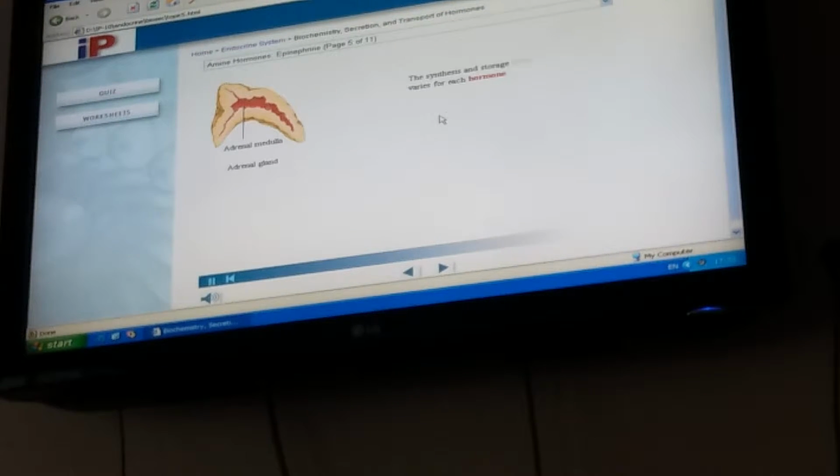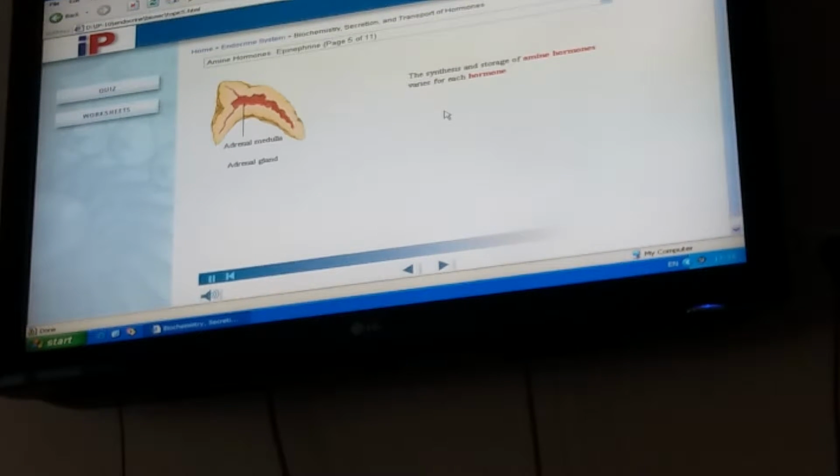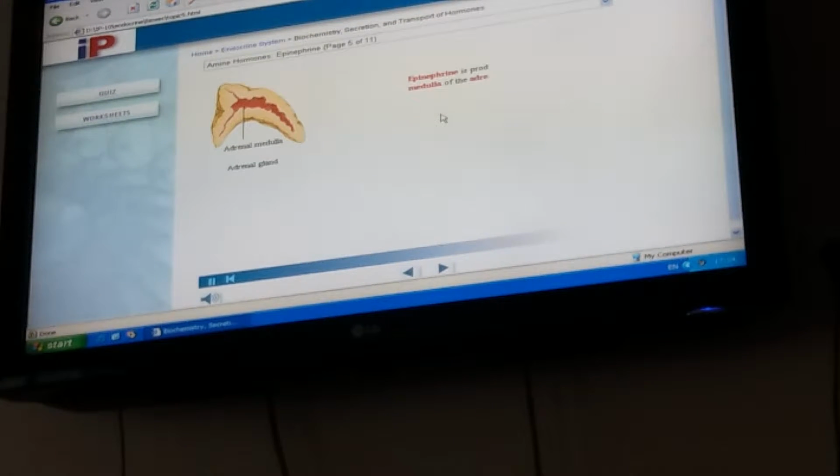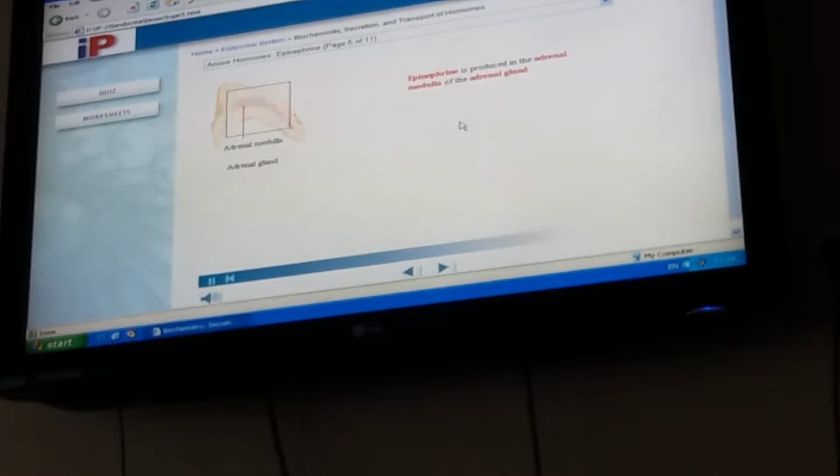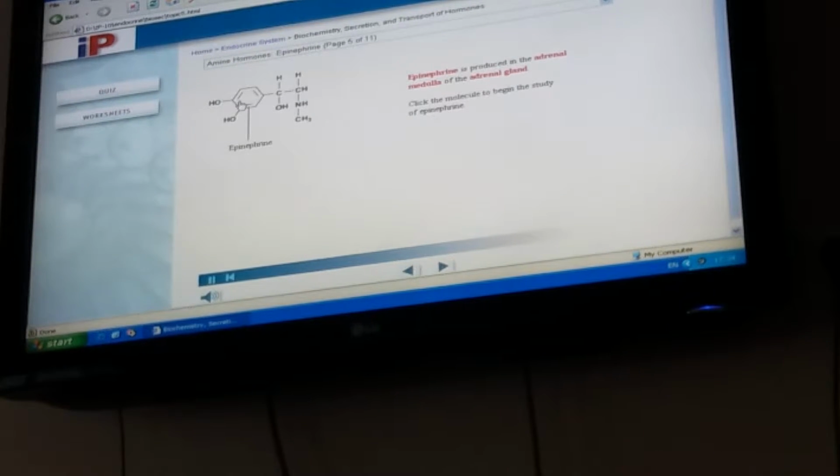The synthesis and storage of amine hormones varies for each hormone. Recall that epinephrine is produced in the adrenal medulla of the adrenal gland. Click the molecule to begin the step.